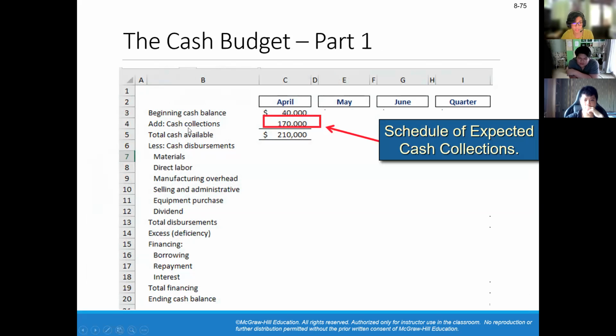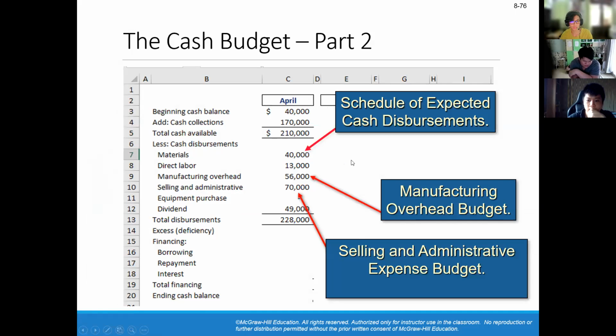We first have our beginning cash balance, which was 40,000. We add the cash collections and we get the total cash available. So that's $210,000 here. Then we decrease the cash disbursements, which include materials, direct labor, manufacturing overhead, selling and administrative, and equipment purchases and dividends, which totals to 228,000.